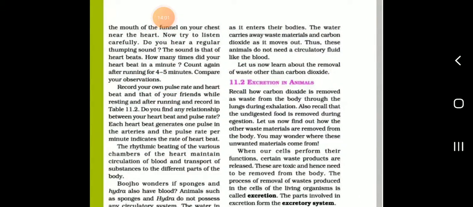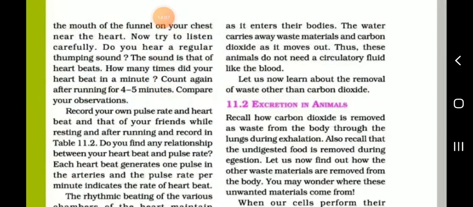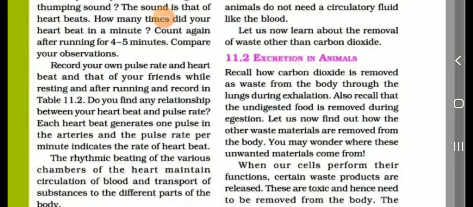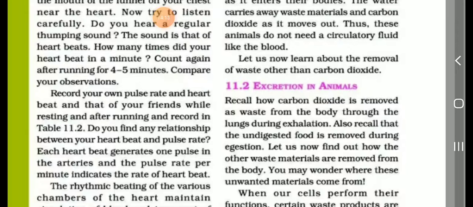Place the mouth of the funnel on your chest near the heart. Now try to listen carefully. Do you hear a regular thumping sound? Count again after running for 4 to 5 minutes. Compare your observations.